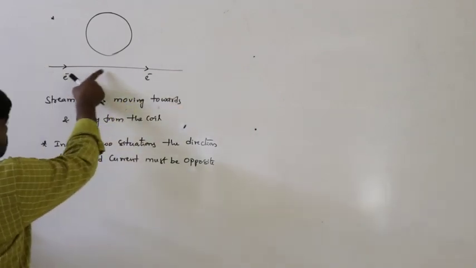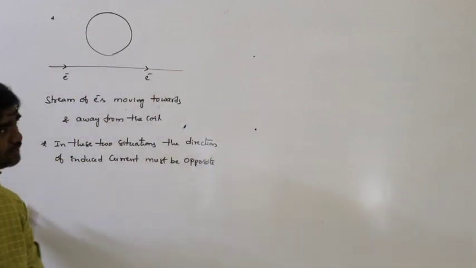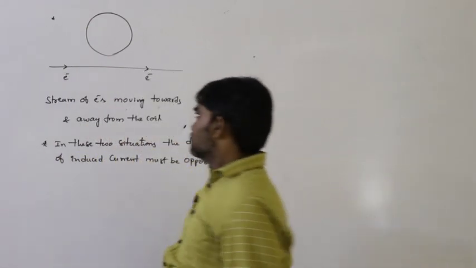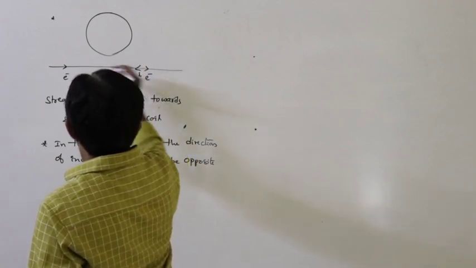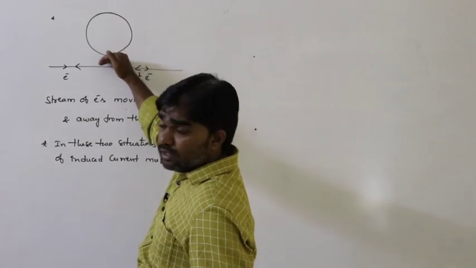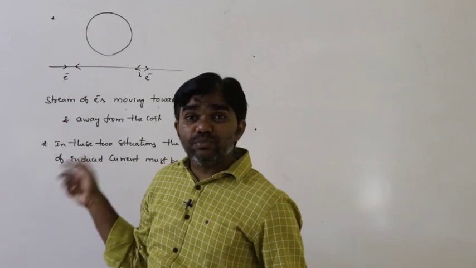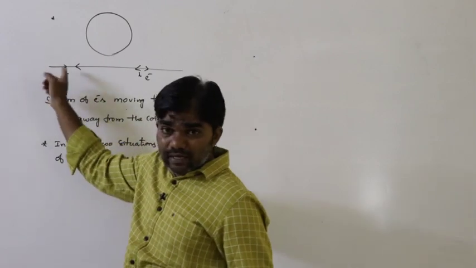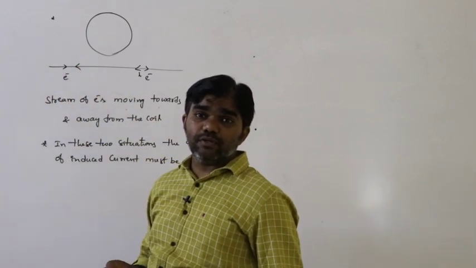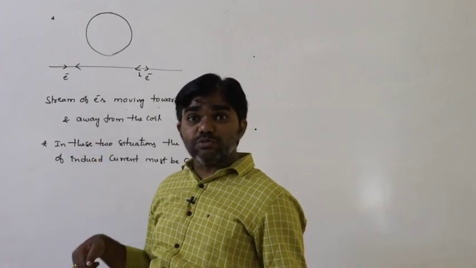So electrons are moving towards the coil up to here, and then away, like that. What is the direction of the current? It is opposite to the direction of flow of electrons. Here the current approaches the coil, and here the current leaves the coil. While the current approaches, the current increases with respect to time. While the current leaves, the current decreases with respect to time. Previous two conditions we discussed already.